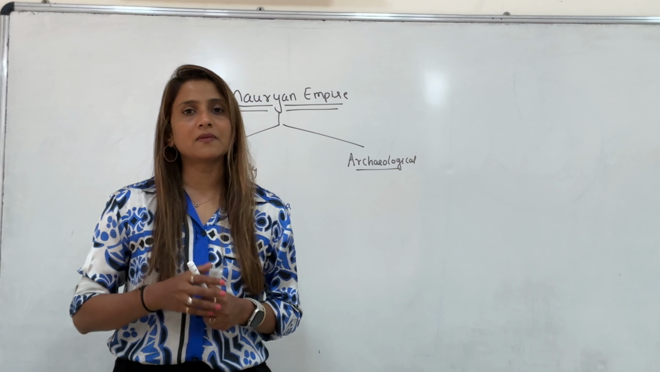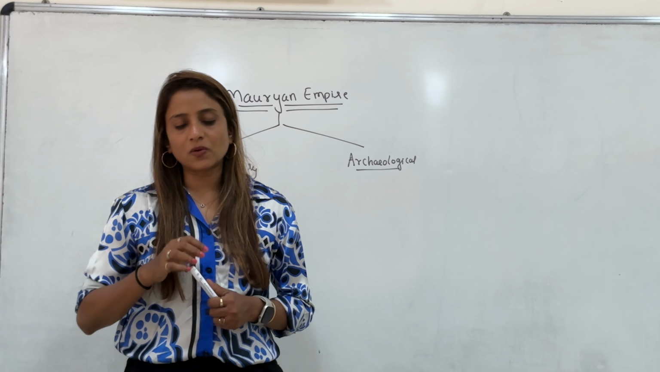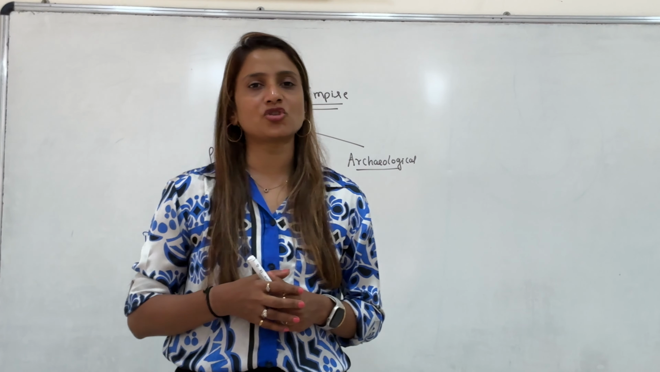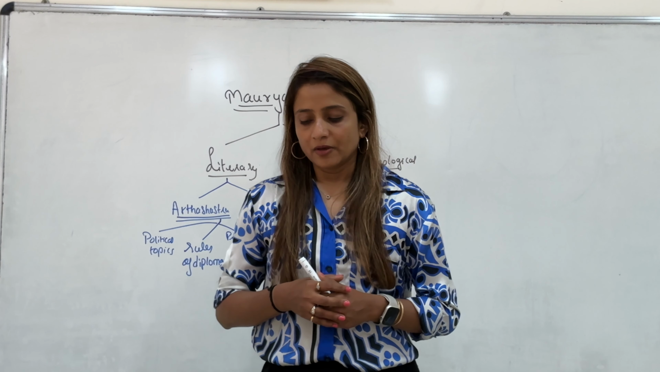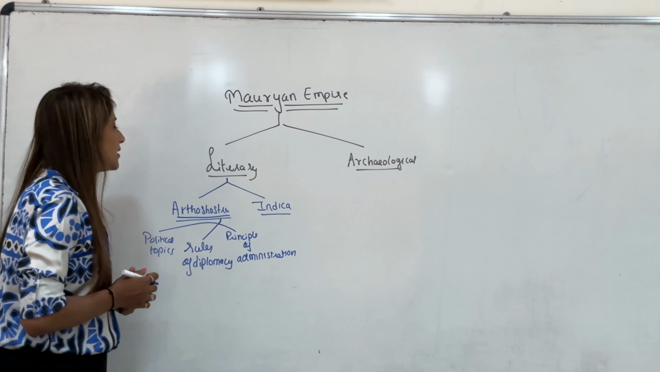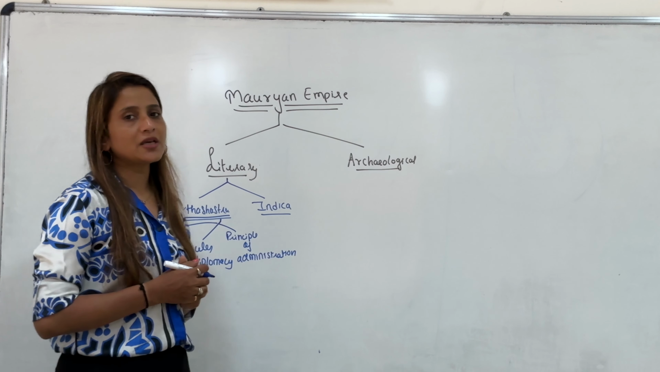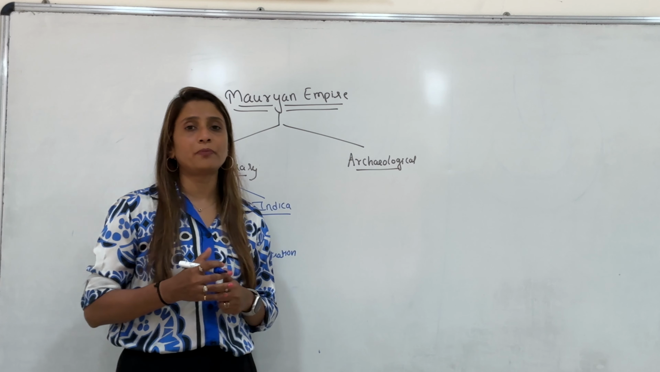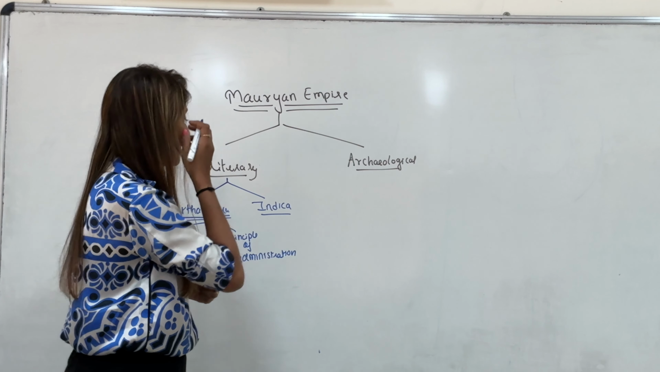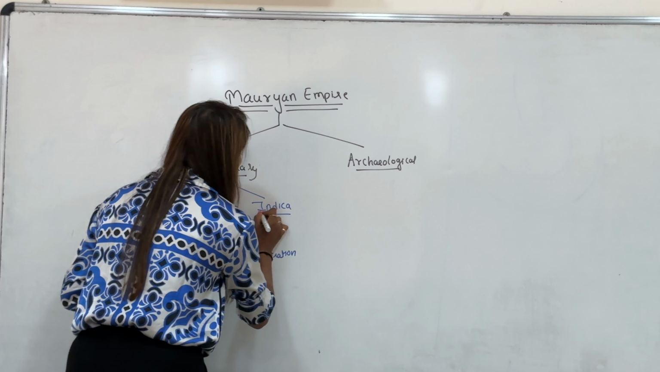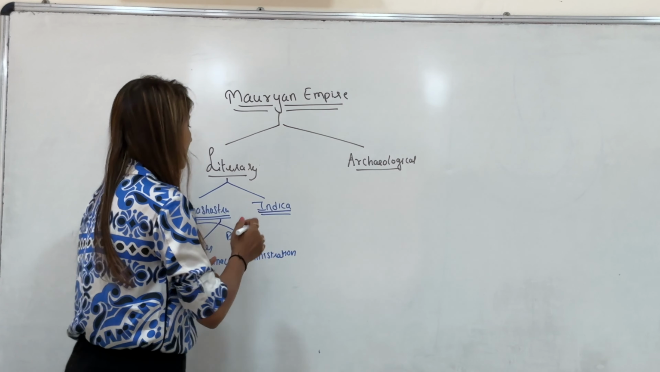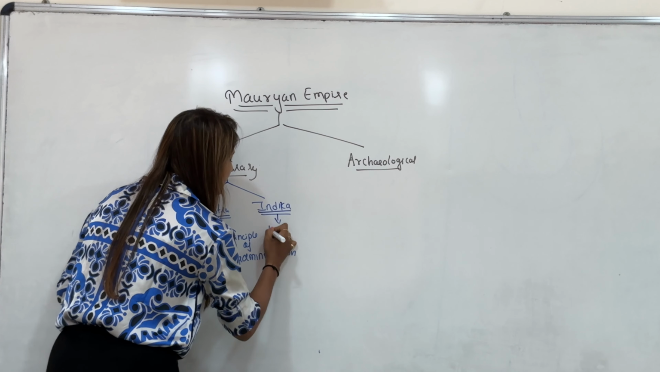This book was discovered in the year 1909 and today we have its English translations available. So that is the first literary source that gives us information about the Mauryan Empire, and it is very important to remember for your exam also. The second book that gives us information about the Mauryan Empire is Indica, which is written by